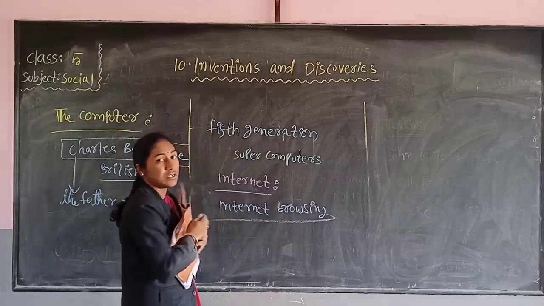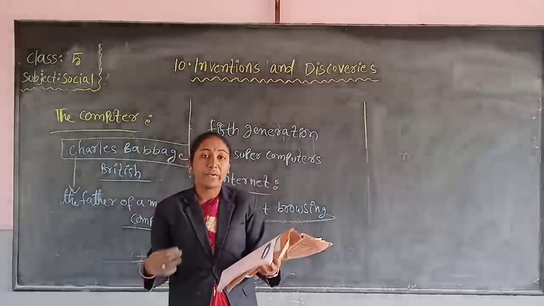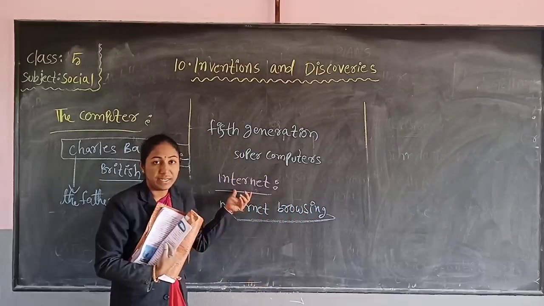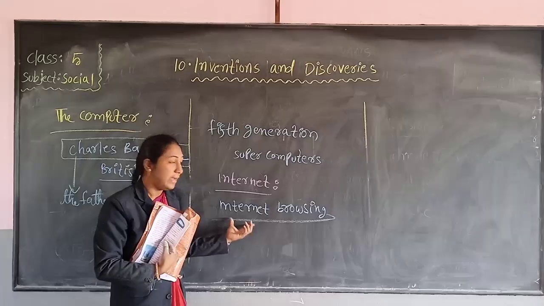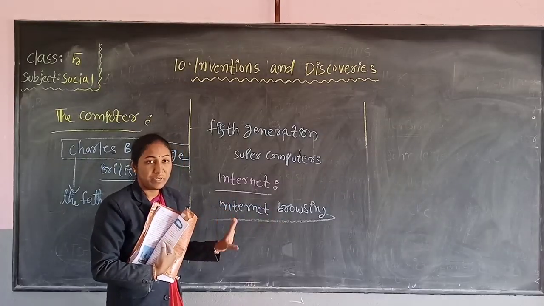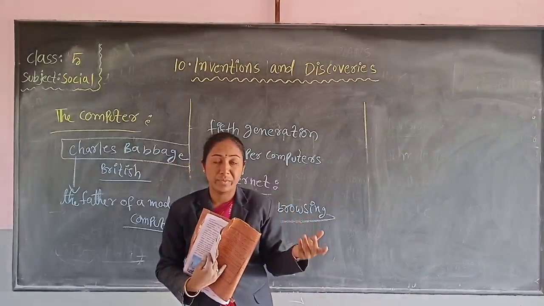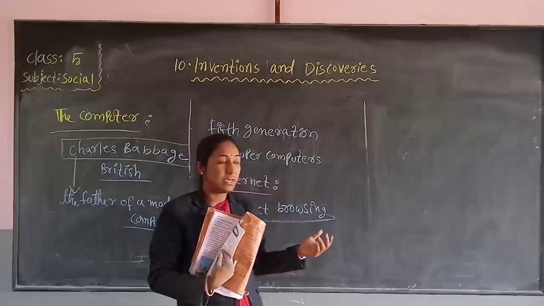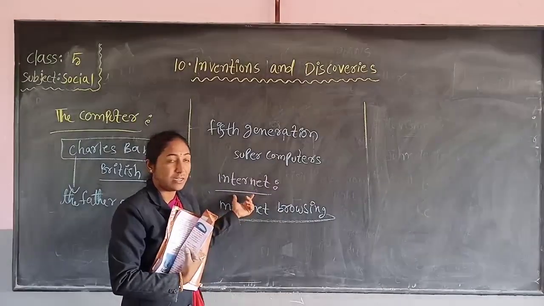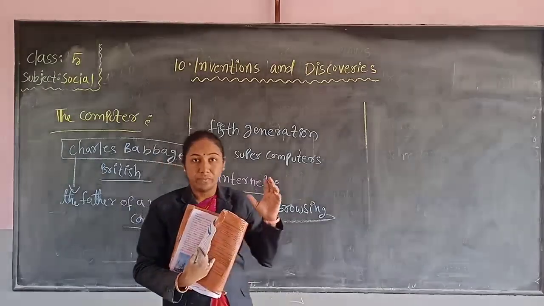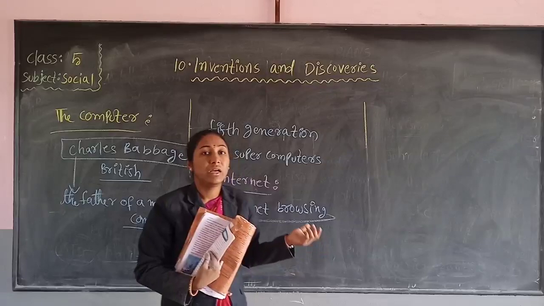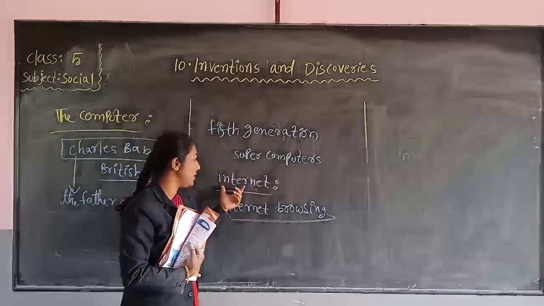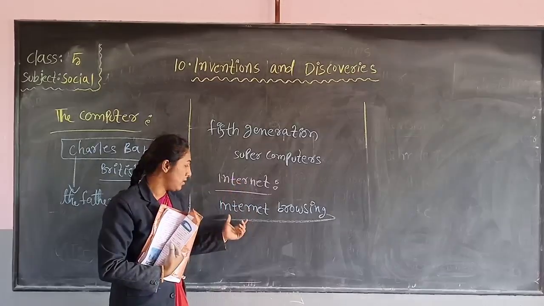Internet browsing means searching for information or getting information from a computer with the help of the internet. For example, we want some information. So how do we search on the computer? Only with the help of the internet. So a person getting or searching for information with the help of the internet or computer is called internet browsing.